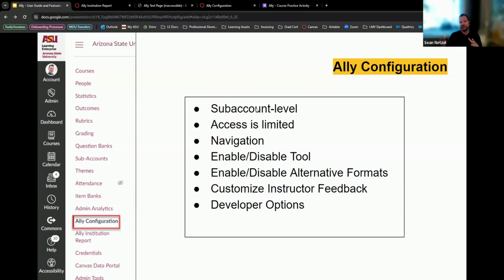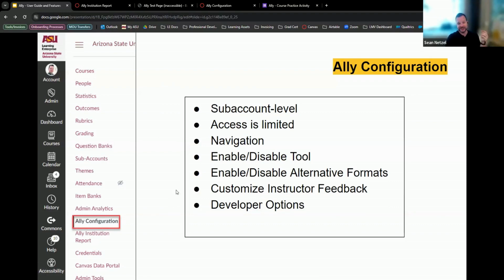Your learning technologist, senior, or whoever's in charge of all of your accounts, they are the person who should have access to this configuration side right here. So I didn't show it on the other side, but when I looked into the canvas.edu one, I don't even have access to that one. I do for our case for Universal Learner courses, and it says Ally configuration.